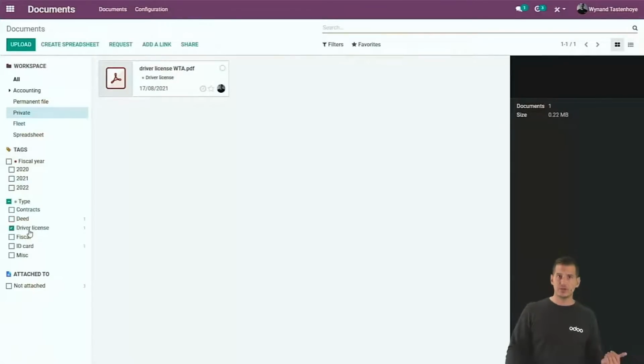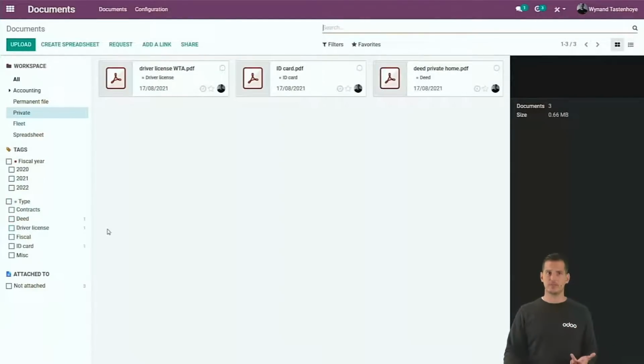If you filter on the driver license, you will only filter the driver licenses. You can put access rights on it as well. So that, for example, if the accountant of your customer cannot have access to the private documents, well, you cannot give him access, but the administrators, yes, of course.